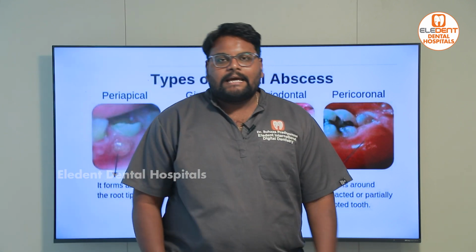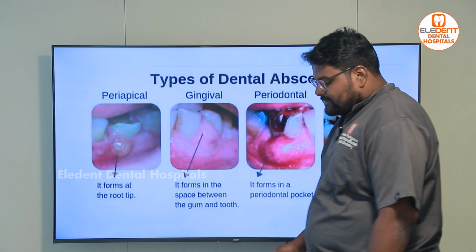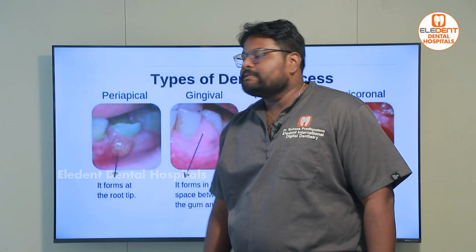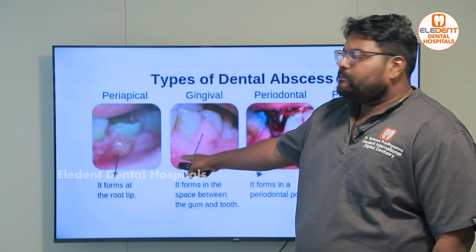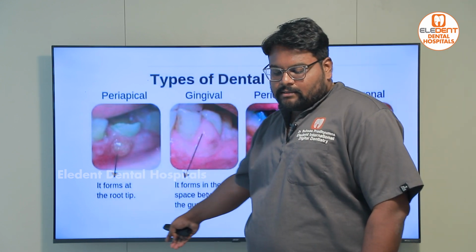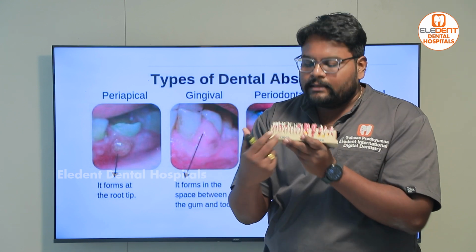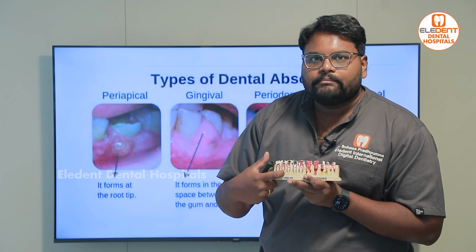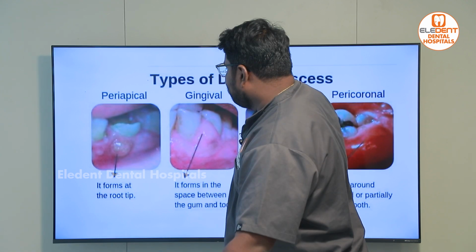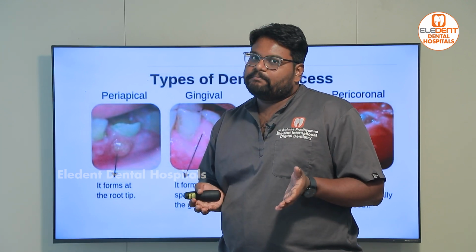Abscess was one of the causes of toothache. Let us discuss more about tooth abscesses. The most common one is a periapical abscess. At the base of the tooth, in the signs of tooth decay, at the root tip, sometimes you develop a big pouch of pus.